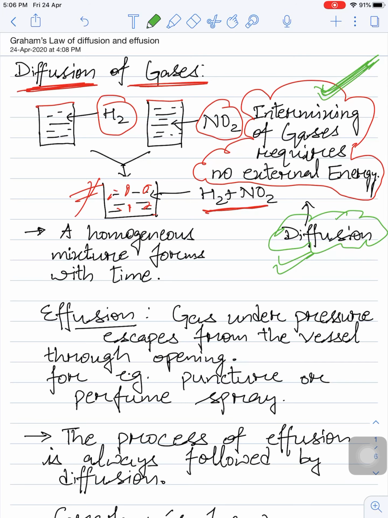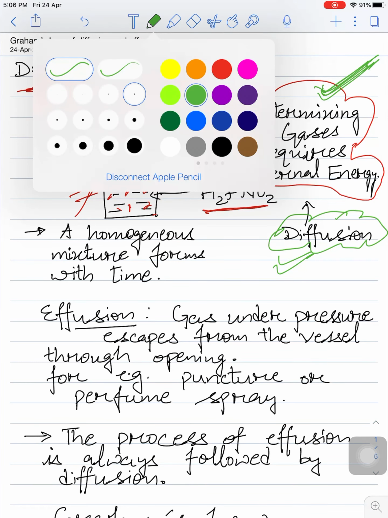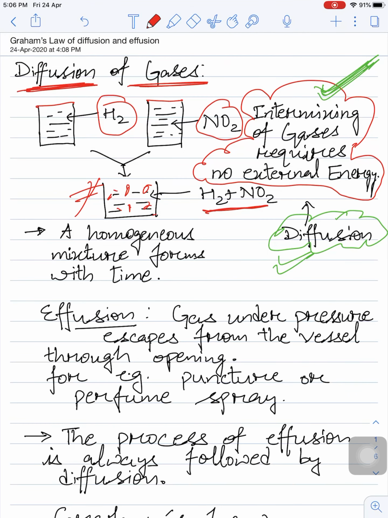So what will happen after a certain interval of time? A homogeneous mixture will be formed with time. It will not be heterogeneous. Homogeneous mixture means that if we take a small volume from here, any random volume, the H2 and NO2 will have the same presence. Homogeneous means consistent presence. Okay, so this was diffusion.